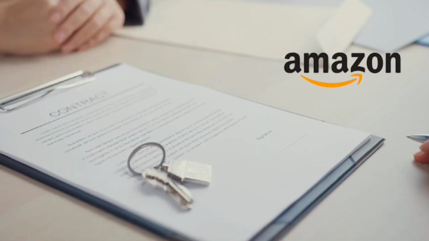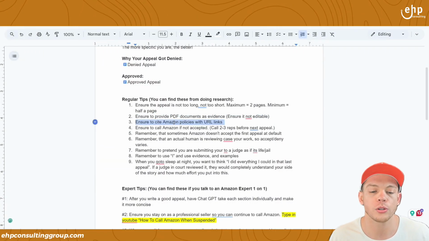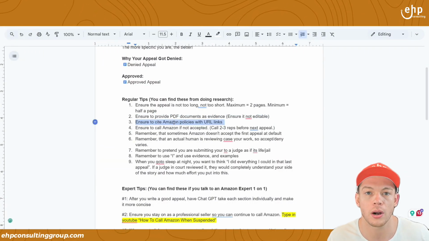I've had people come to me, oh, look at my appeal. And I'm like, where's the evidence? Oh, what? Do you want me to submit evidence? I'm like, yeah, how are you going to win? If you went to court, how are you going to win if there's no evidence? You don't have any evidence that you didn't do anything wrong. It's the same thing. Also, cite Amazon's policies with URLs.